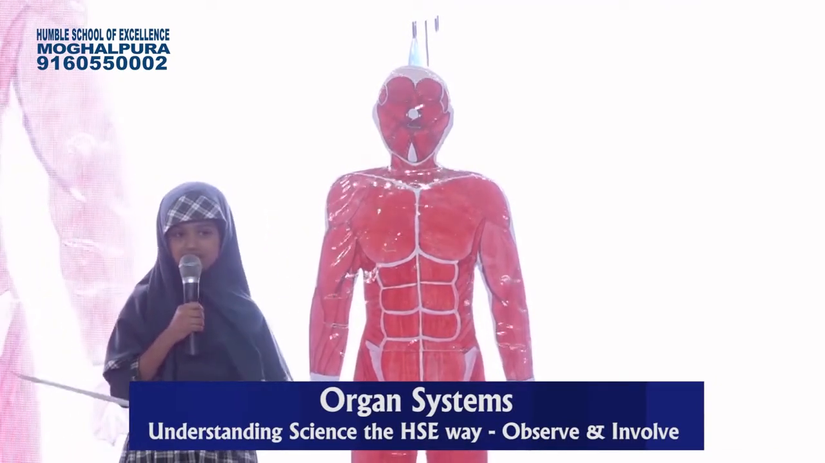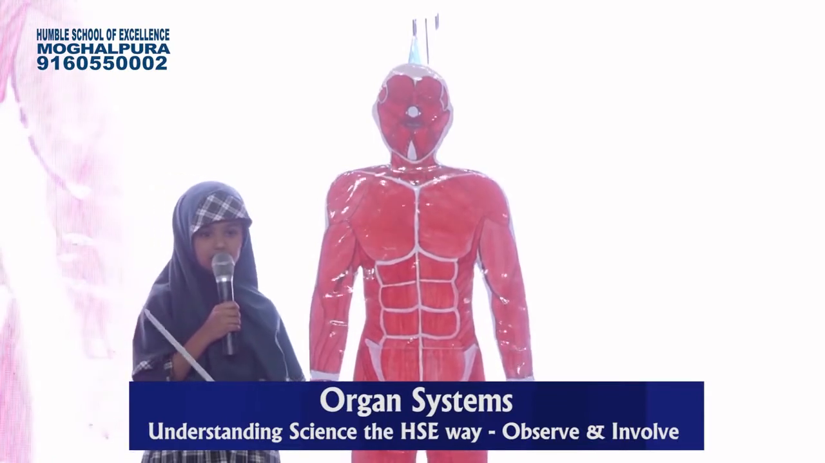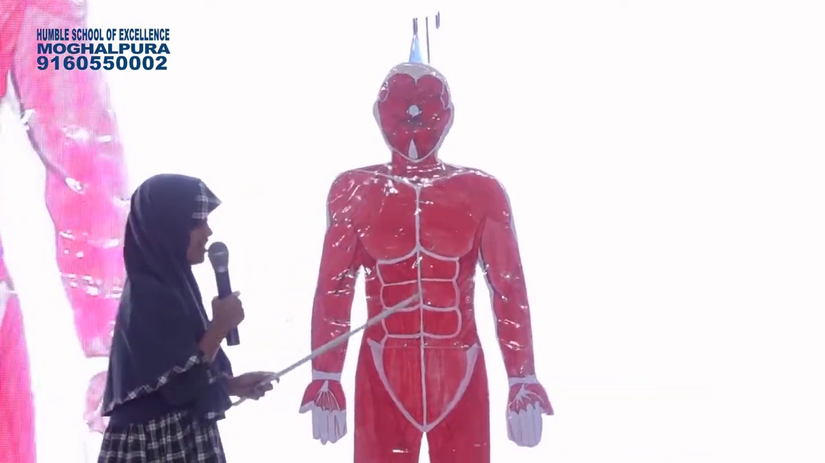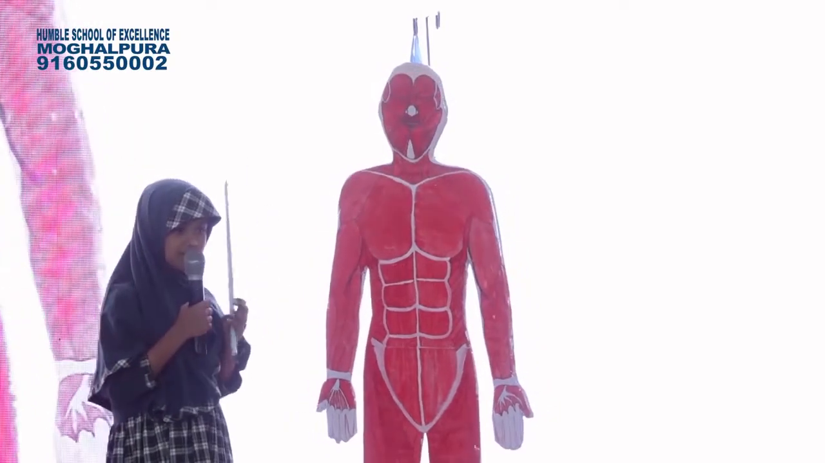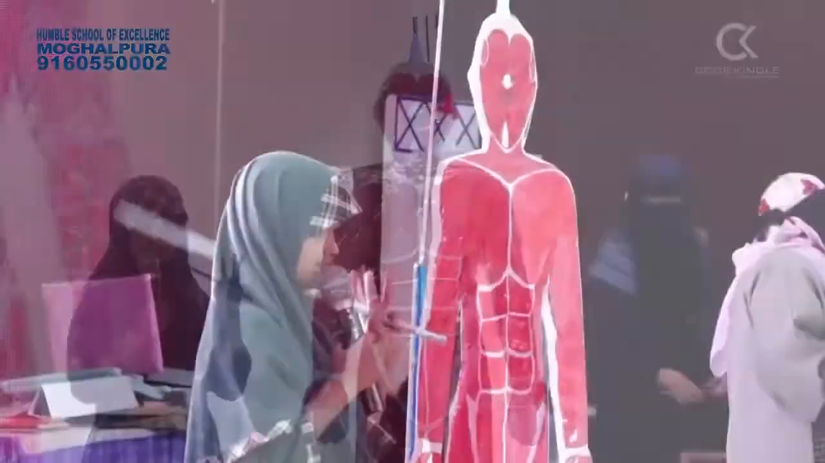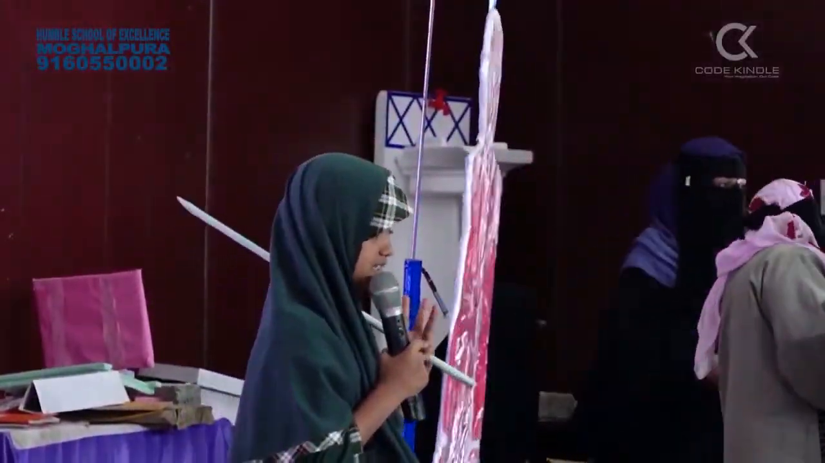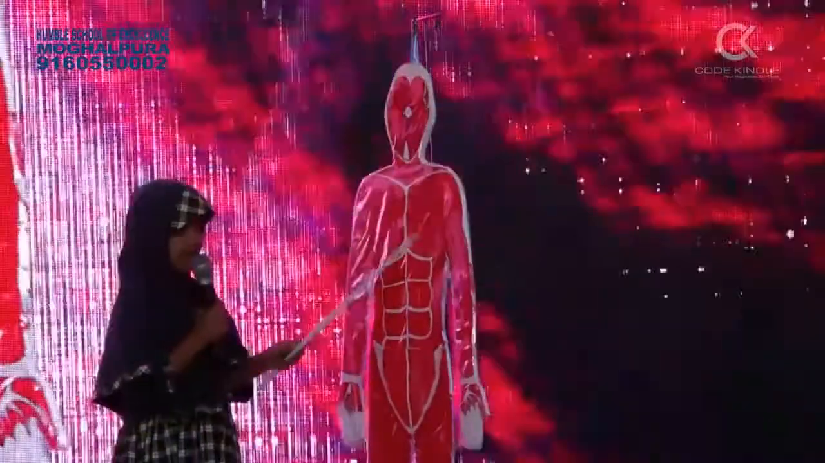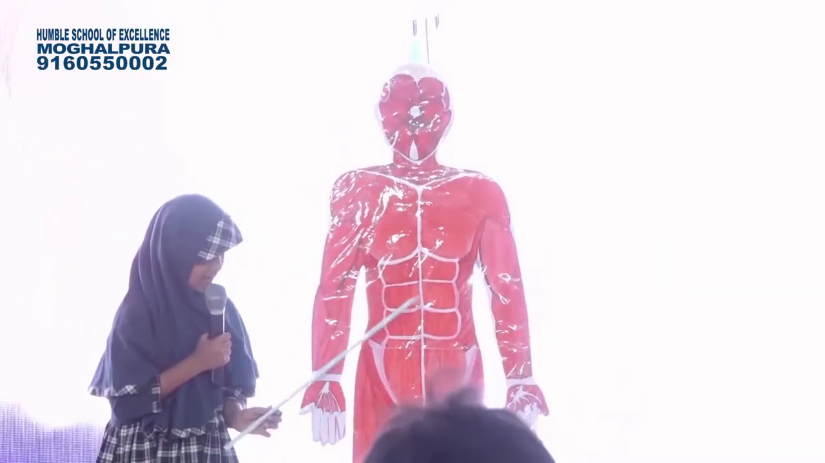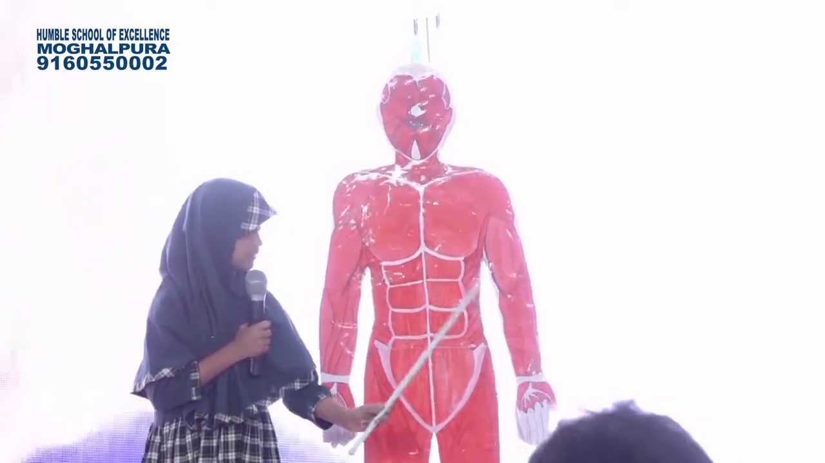I am Nadia Fatima of class 4th. I am going to explain about our body's muscular system. Muscles keep our bones in place and also play an important role in the movement of bones. There are three types of muscles in our body: cardiac muscles, smooth muscles and skeletal muscles.